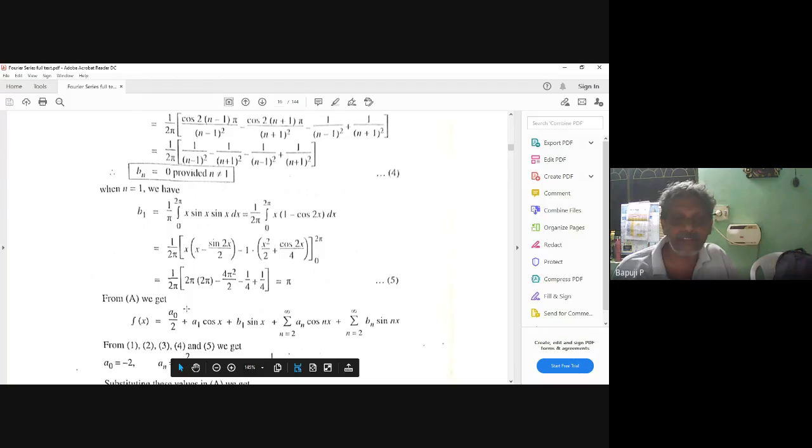Now how can I write the Fourier series? A0 by 2, n is equal to 1 to infinity. I don't want to write that. This is valid for 2 to infinity only. From 2 to infinity, what I got is 1 by (n square minus 1), 2 by (n square minus 1). What is a? A value. A value is what?